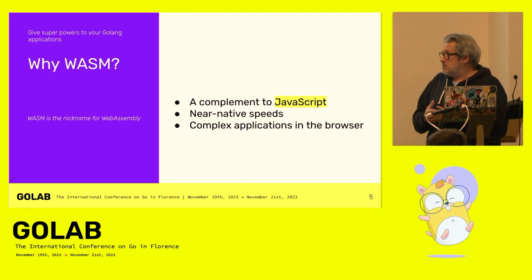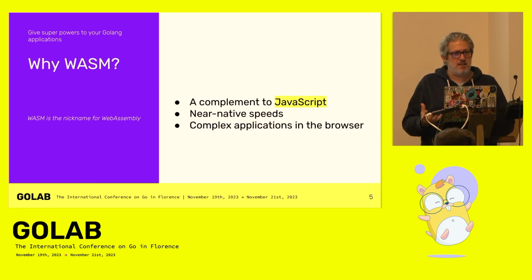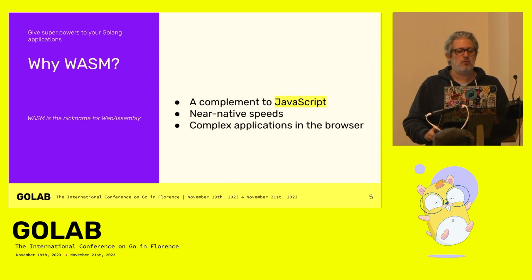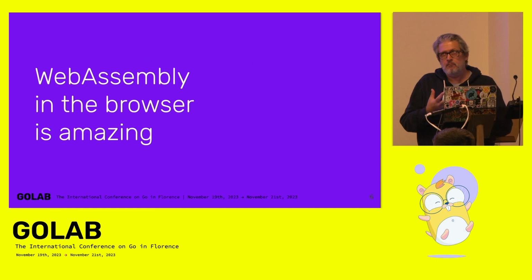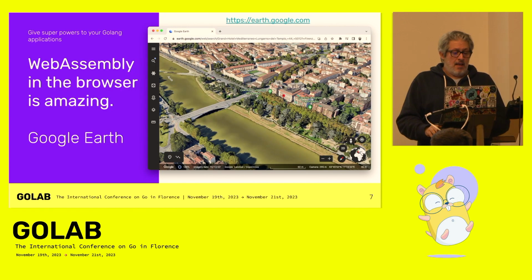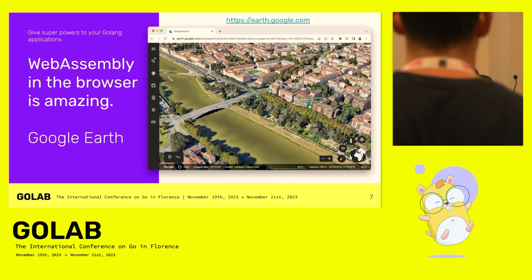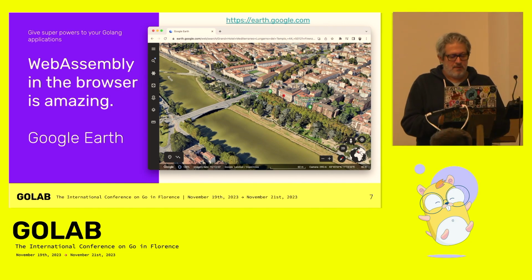WASM is a complement to JavaScript to create applications with near-native speeds, like games for example, or you can create complex applications that will run in the browser. With WASM in the browser, we can already do some really amazing applications, like Google Earth, without any plugin. The latest version of Google Earth is running in the browser without installing anything. I think I could spend hours on it because it's really, really good.